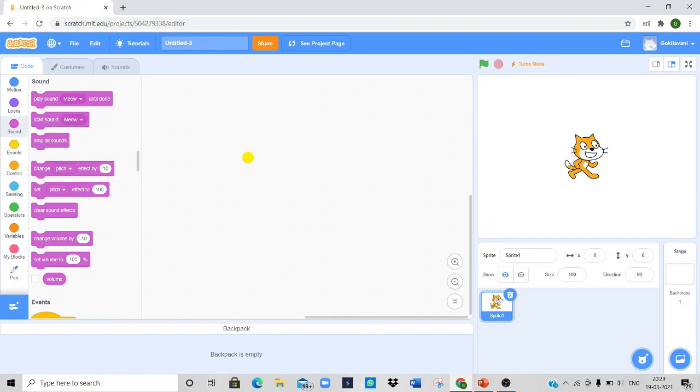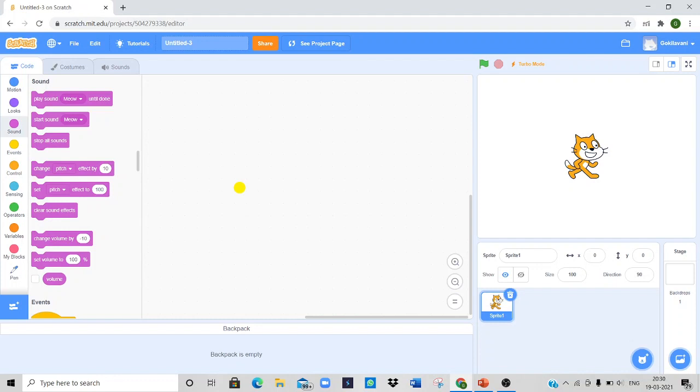To start Scratch, follow the steps given here. Click on the Start button, choose All Programs, click on Scratch, and then we can easily open the Scratch window. Otherwise, you can also use the online Scratch programming window. Scratch was developed by the Lifelong Kindergarten Group at the MIT Media Lab, Massachusetts Institute of Technology, led by Mitchel Resnick in 2003.